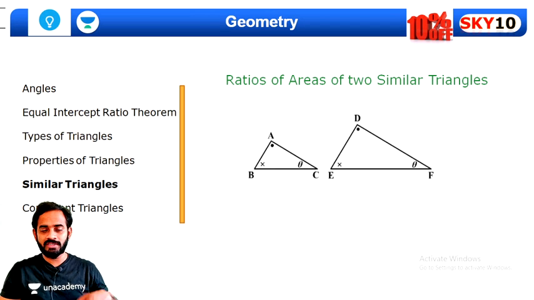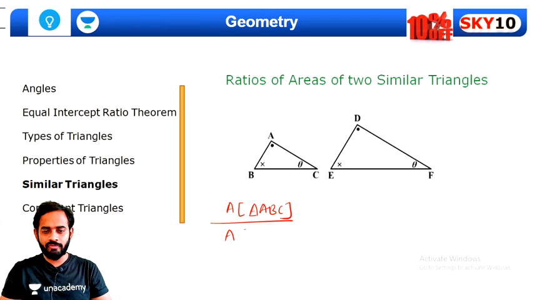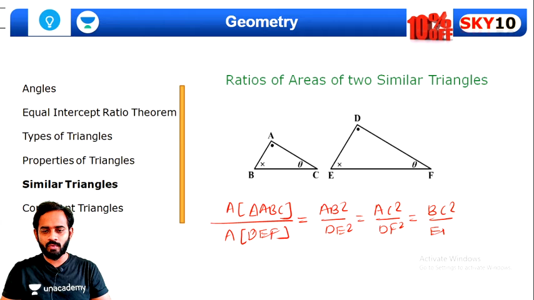Let's say both the triangles are similar, then the area of triangle ABC upon the area of triangle DEF will be in the ratio of the squares of their sides, that is AB square upon DE square, equal to AC square upon DF square, equal to BC square upon EF square. Very simple. I believe all of you understood this part and there is no doubt over here guys. Okay, let's quickly move further now.